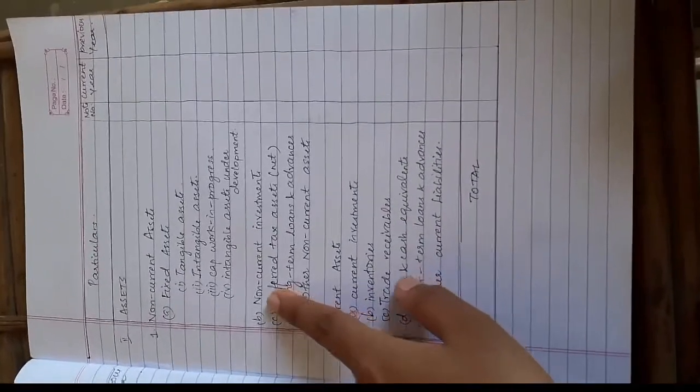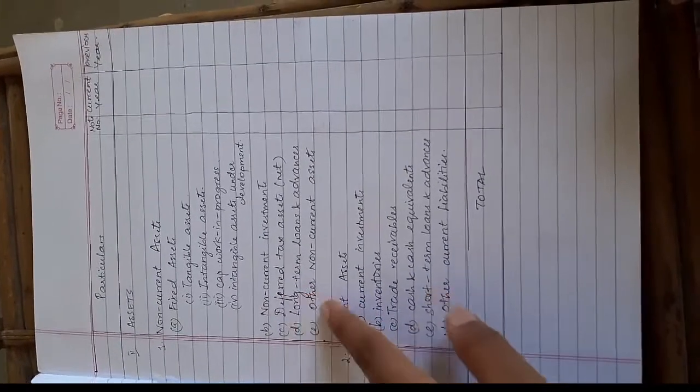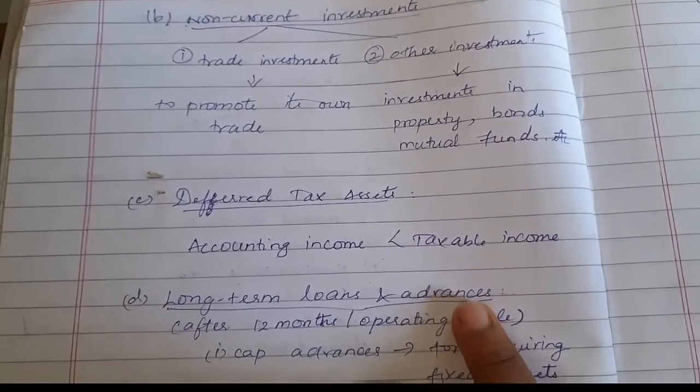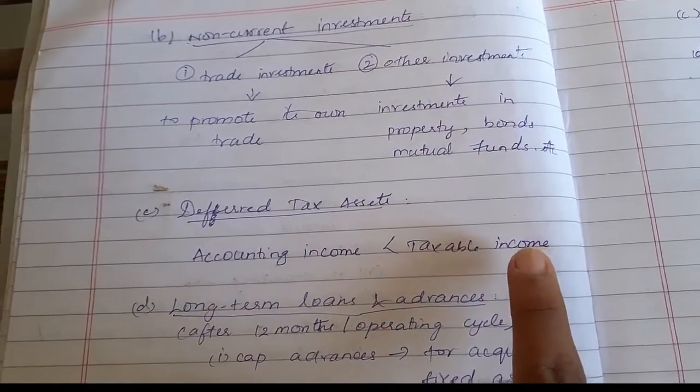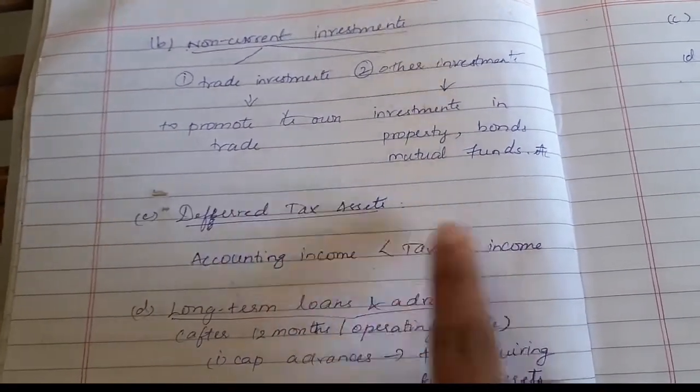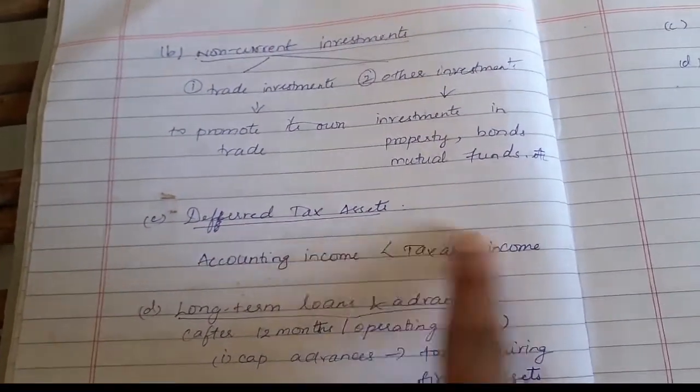Your third subhead under the main head non-current assets is deferred tax assets. We have already seen the deferred tax liability, which arises when your accounting income is greater than taxable income. But deferred tax assets result when your accounting income is less than taxable income.